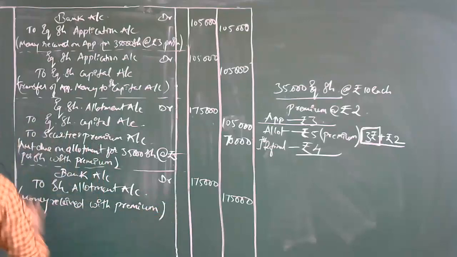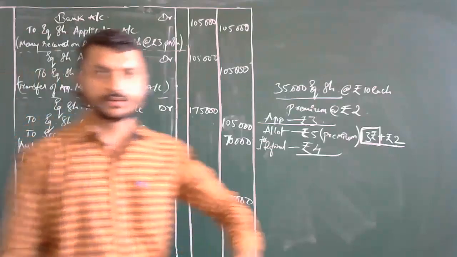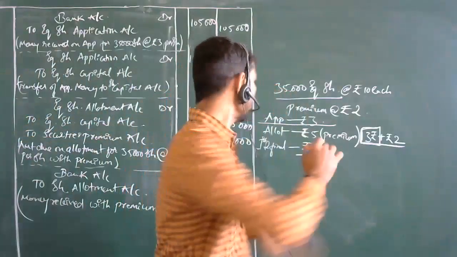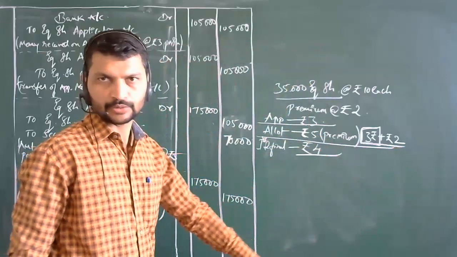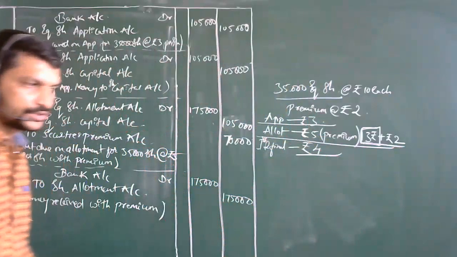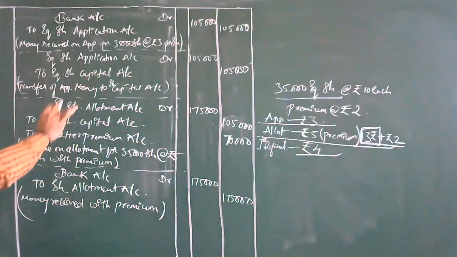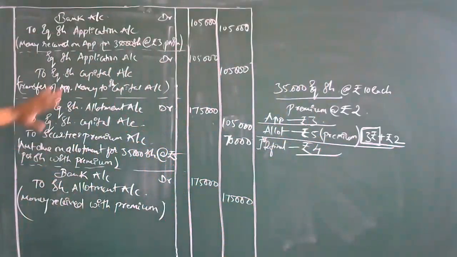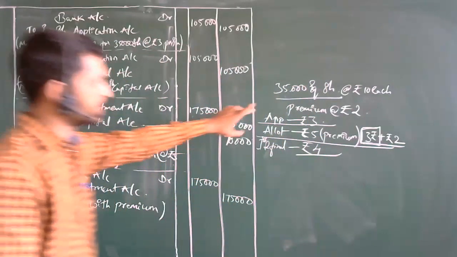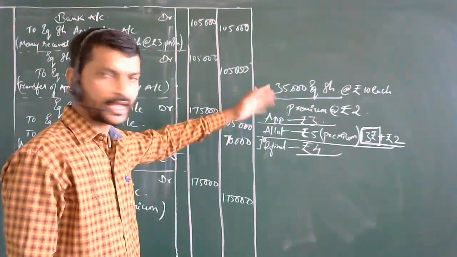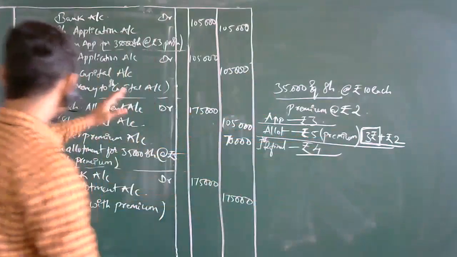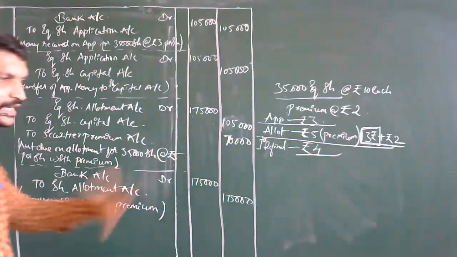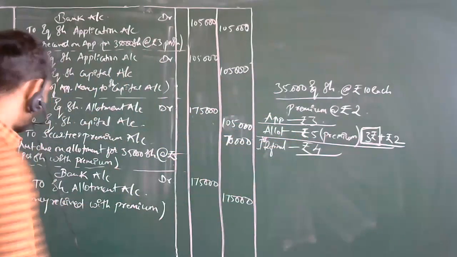Money received with premium, we have completed up to here. Now the last one, the first and final call account, we are going to pass the journal entry. Now this concept is over. The first two main concepts are over: application money we received and transferred, then allotment money received with premium. Now the next one, the first call money, we are going to see.